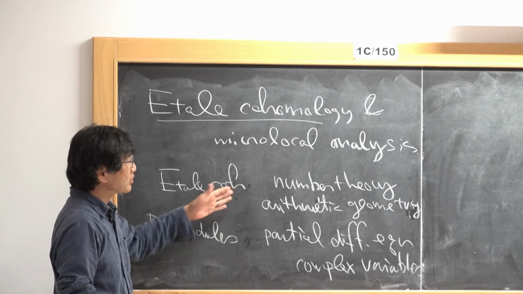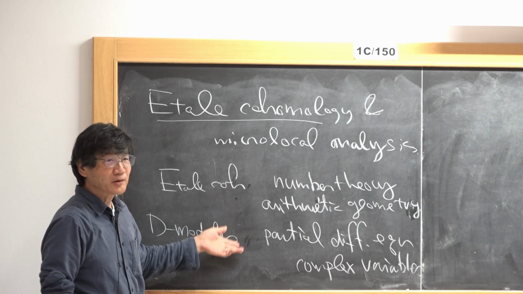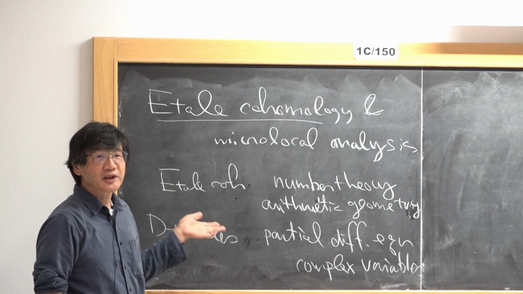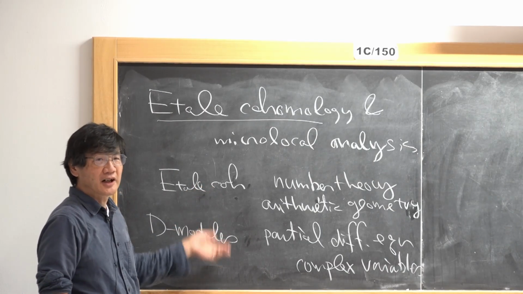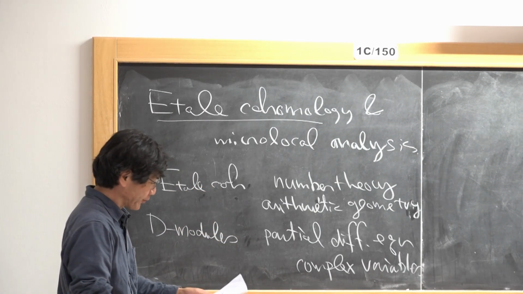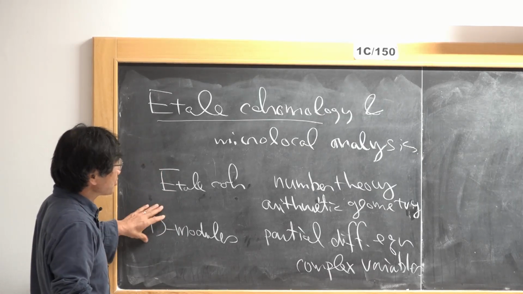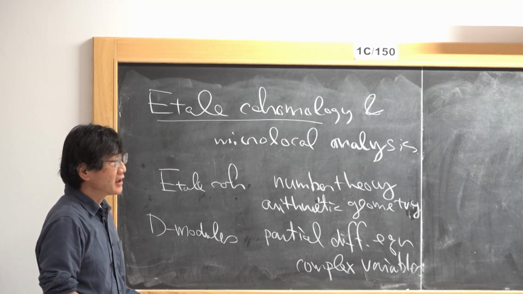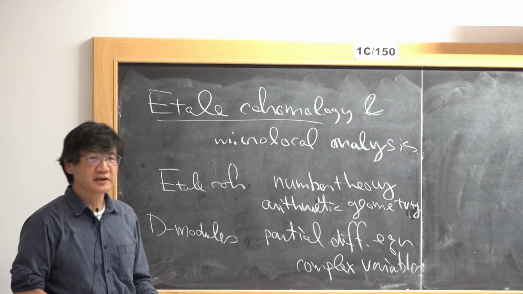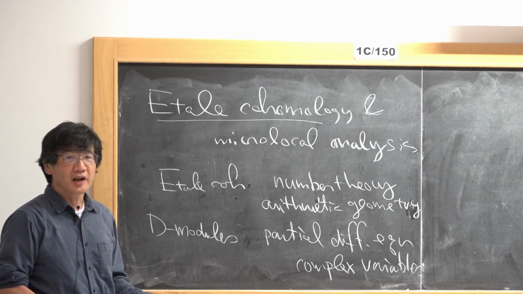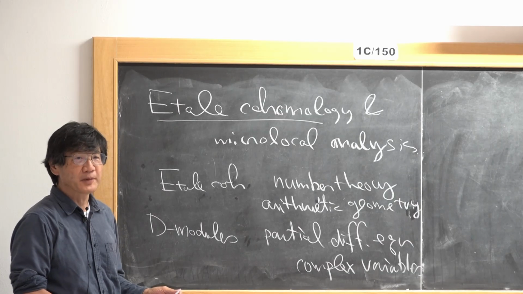So they have totally different origins, but I'm going to tell you they have a close relationship with each other. These two theories started in the 1960s. This was initiated by Grothendieck and Verdier and his school in Paris.